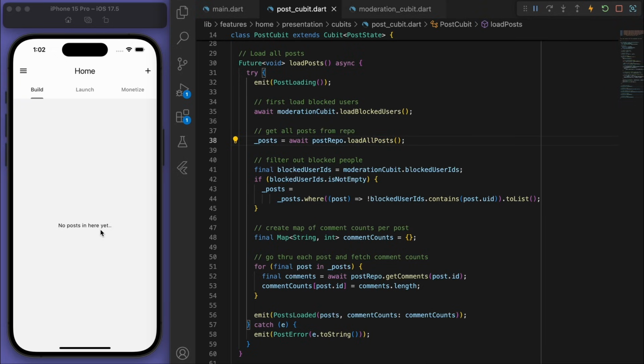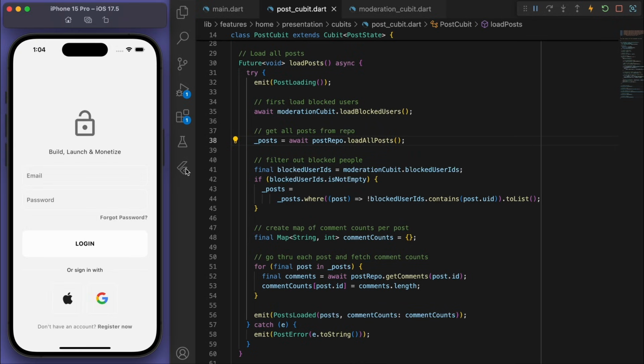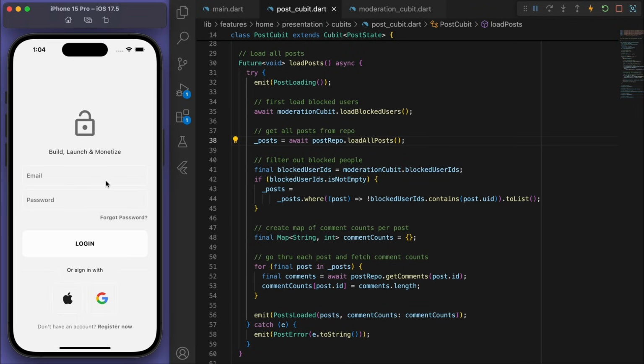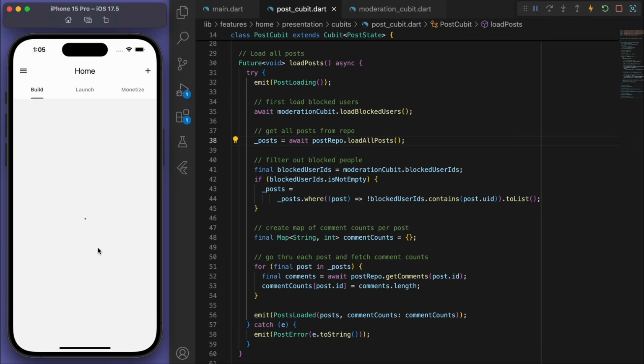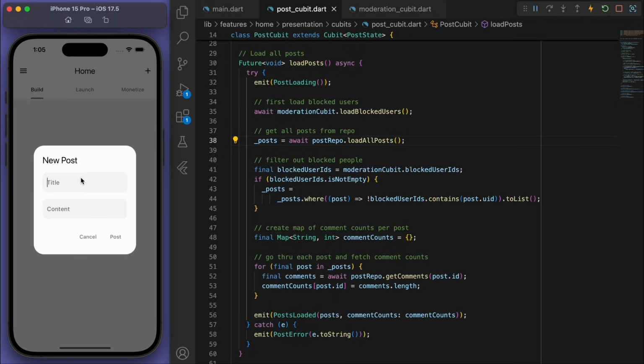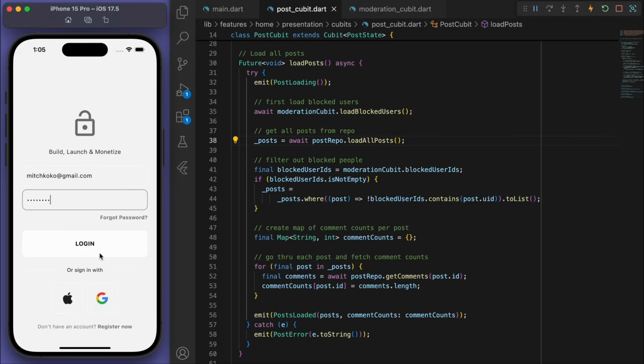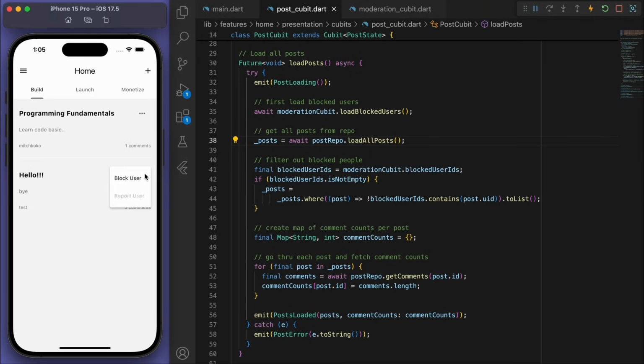Cool, and it looks like the posts are not showing. Yep, if I log out and log back into the Mitch Coco, I should be able to see that post. Yep, there it is. But if I log out and go to the test account, we should not be able to see it because we blocked that person. And again, I want to test this vice versa. So if I just create a post for the test and I log out and sign back into the Mitch Coco. Yep, so you can see everything's working.